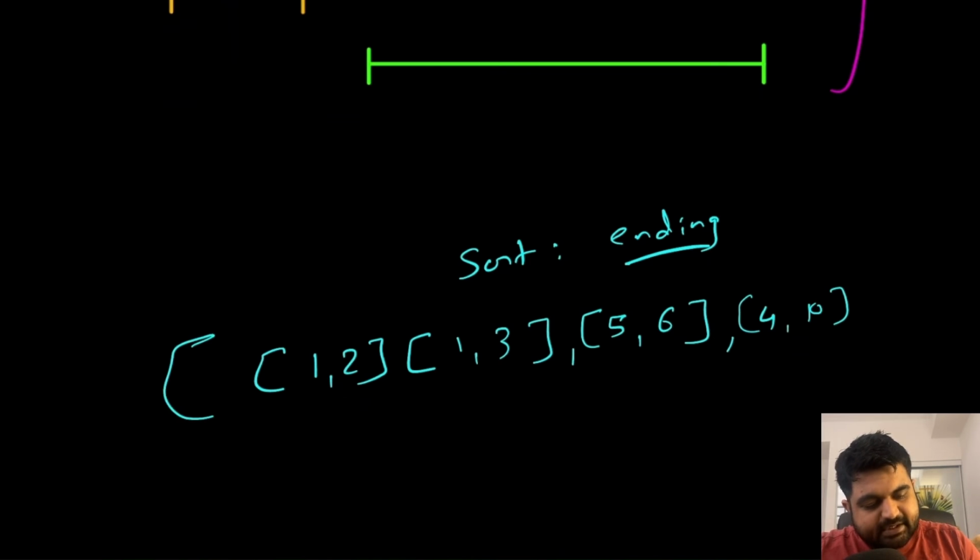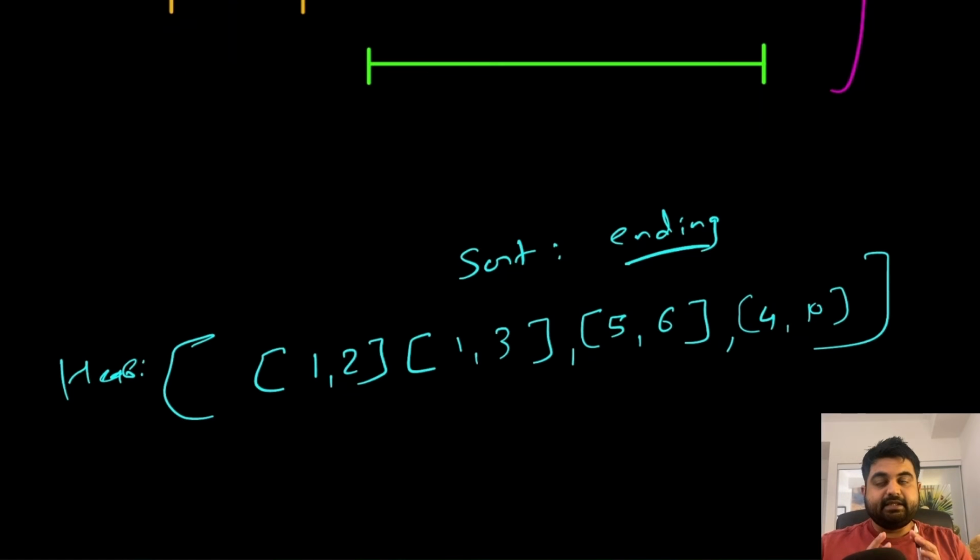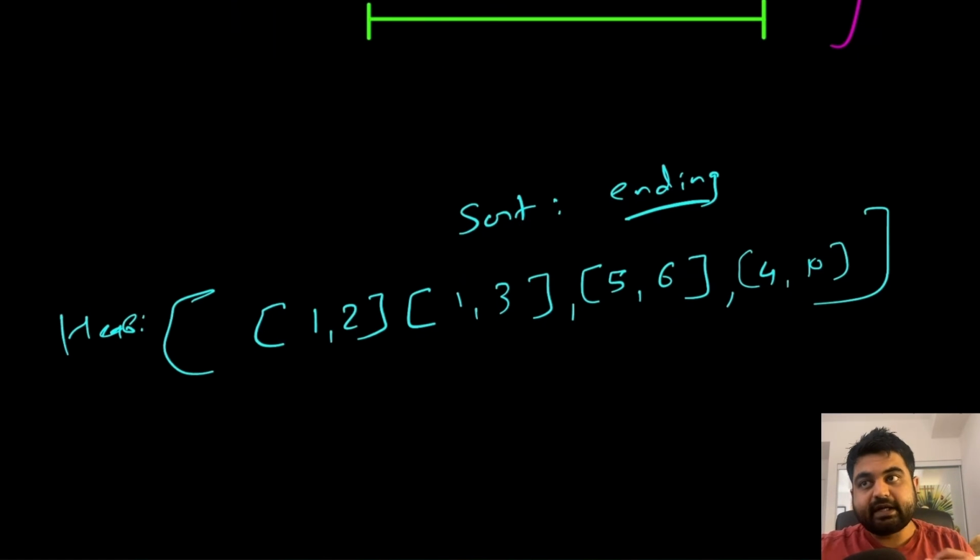Now this is what our heap would have stored, that these are all the intervals we have, and currently we see that these are not independent intervals. There is a lot of overlap present amongst these intervals, but this gives us a much clearer idea of what we are trying to find.